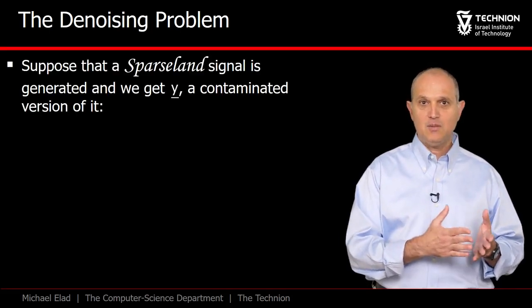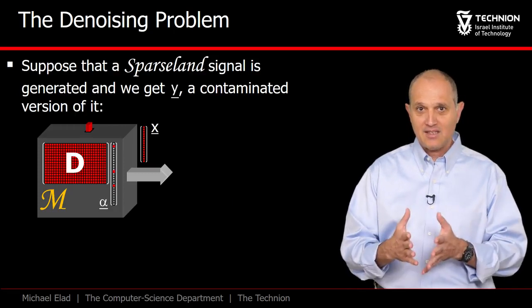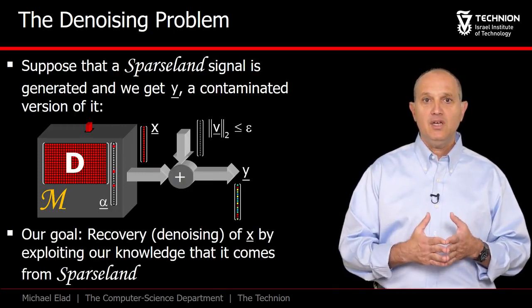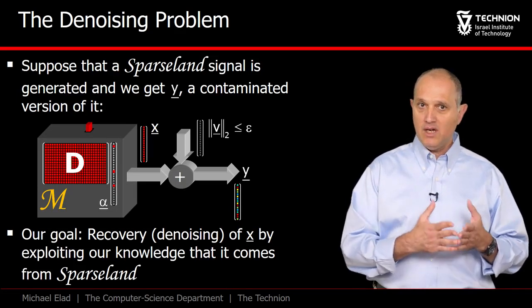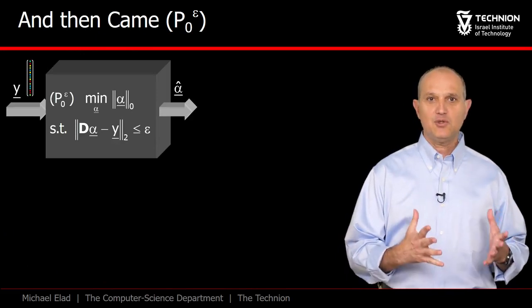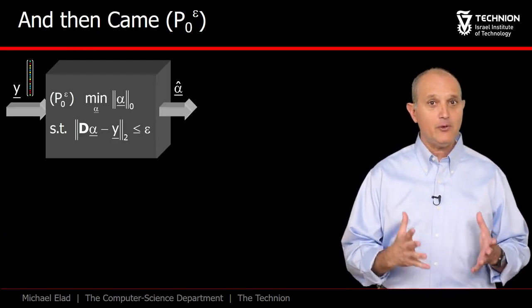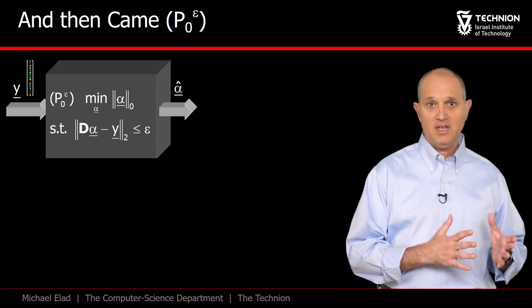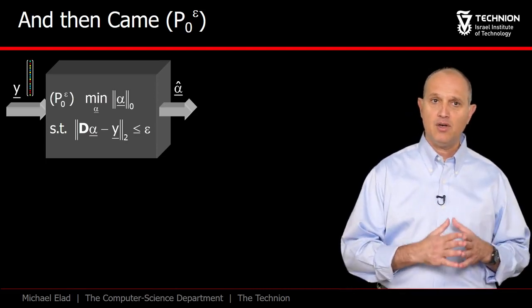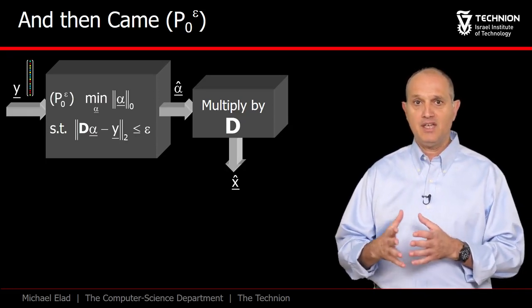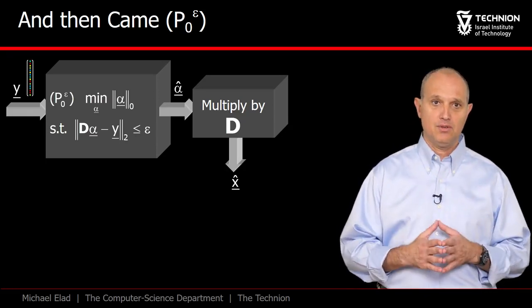If Y is a noisy Sparseland signal created by taking X and adding a bounded energy noise to it, our goal would be to recover X from Y, while exploiting the structure within Sparseland signals. And this brought us to meet a dear friend, the P0 epsilon problem, which seeks the sparsest alpha to explain Y as D times alpha to within an epsilon error. When denoising a signal, taking the resulting alpha and multiplying it by D should be the proposed solution.